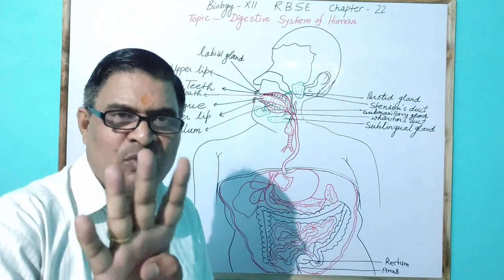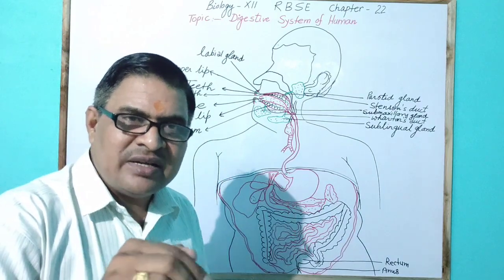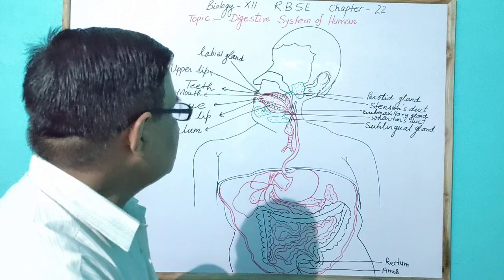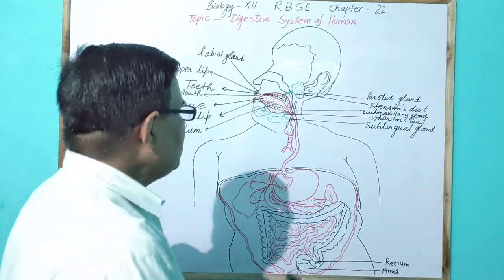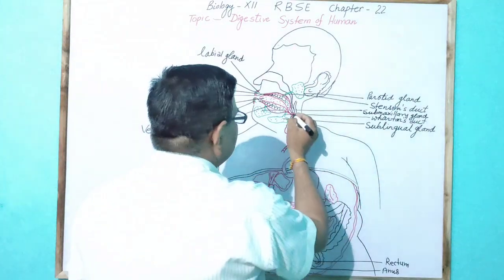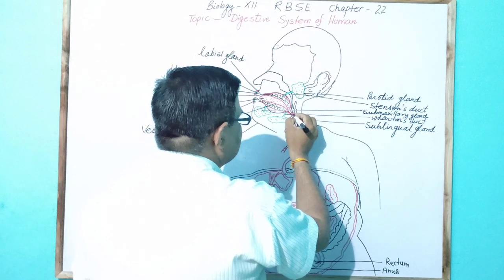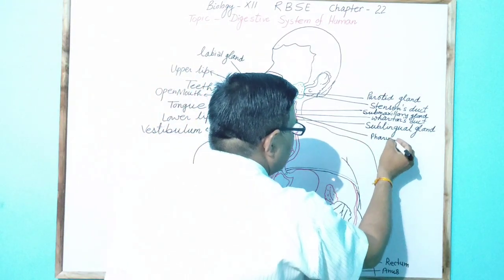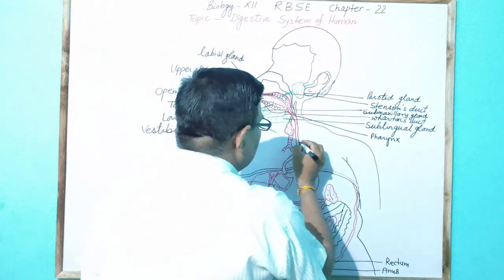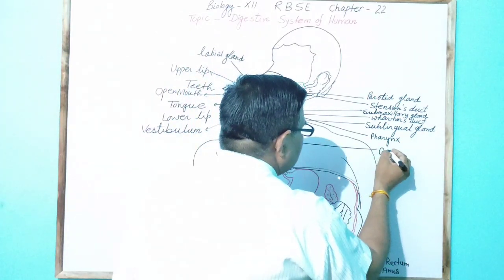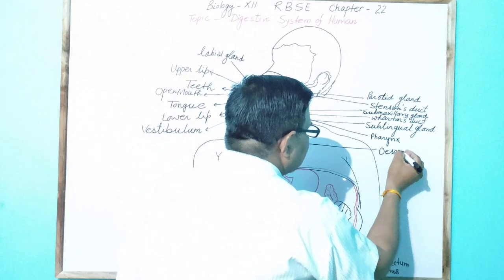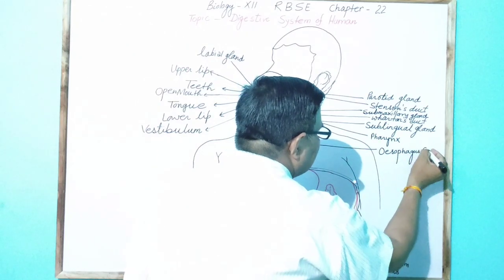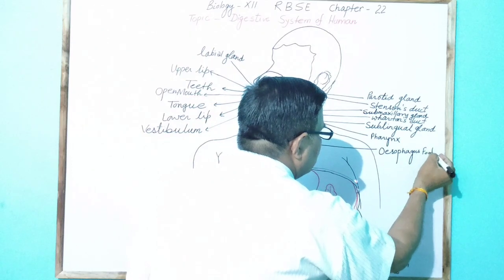So there are 4 pores related with different parts, and later on this pharynx opens in the esophagus, the food pipe. Commonly the oesophagus is called the food pipe.